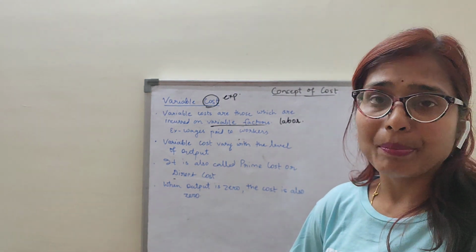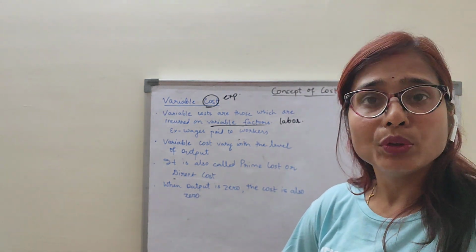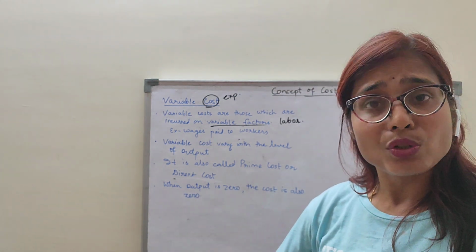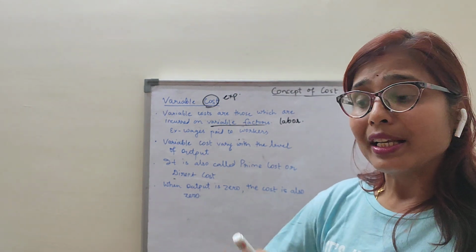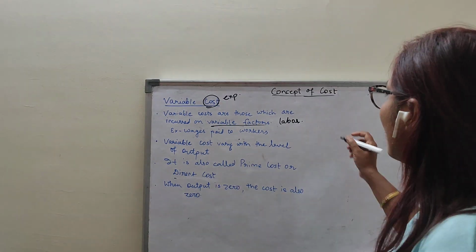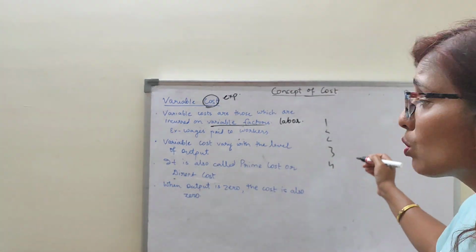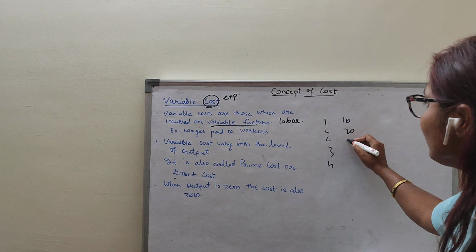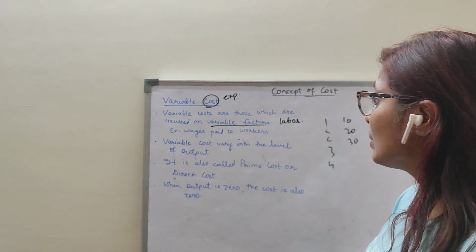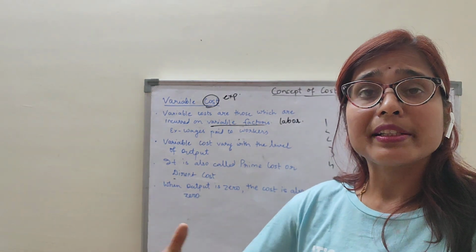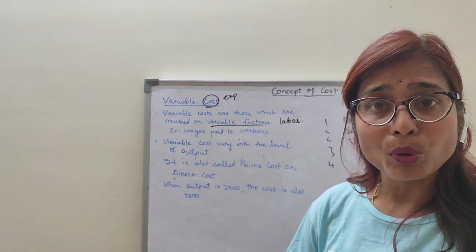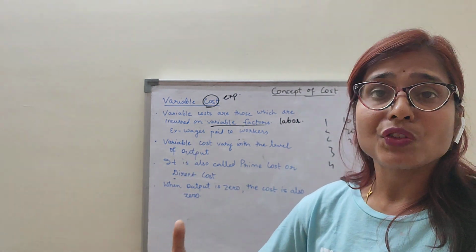Now with the help of an example, let me make you more clear. Suppose a producer wants to increase the output. So he requires more units of labor in his production unit. So his expenditure on wages will also increase. That means if you want to increase the output from 1, 2, 3, 4, the cost will also increase from 10 to 20, 30. Clear children? So if the producer wants to increase the output, expenditure on wages will also increase, and if he wants to reduce the output, expenditure on wages will also reduce.